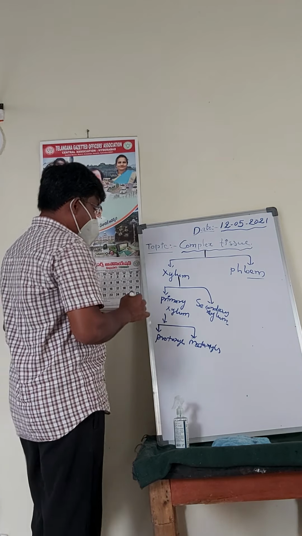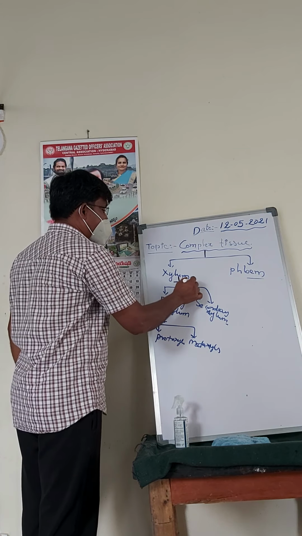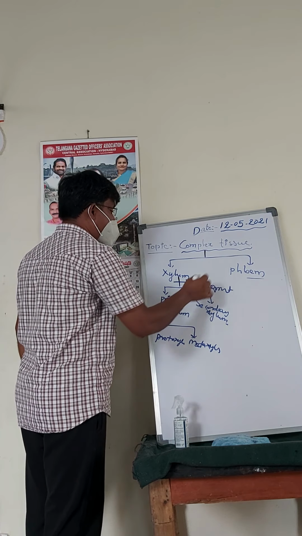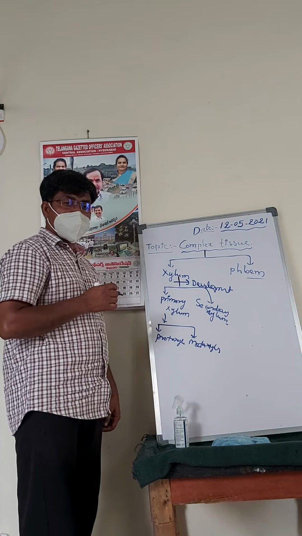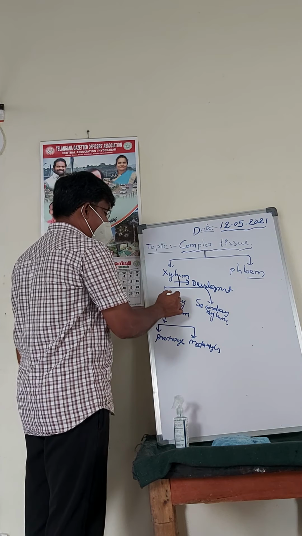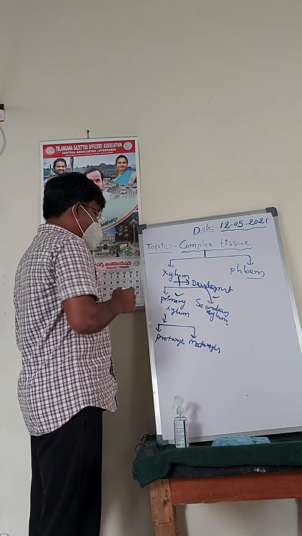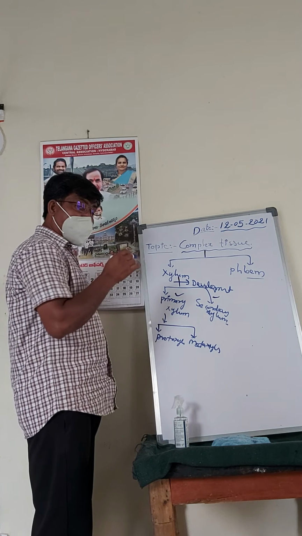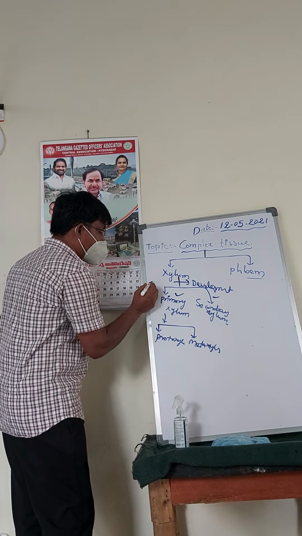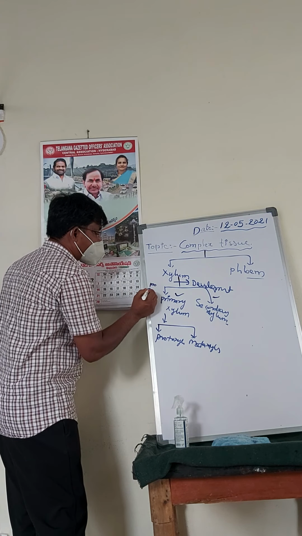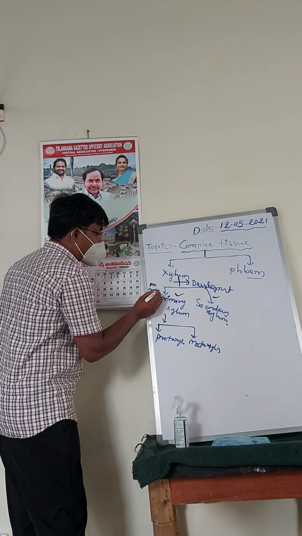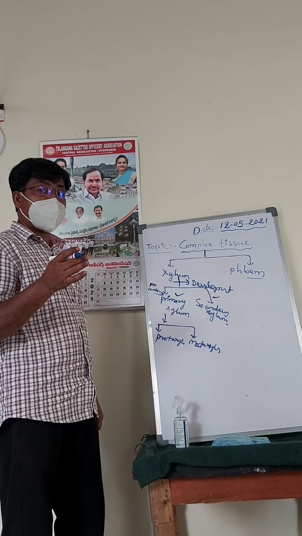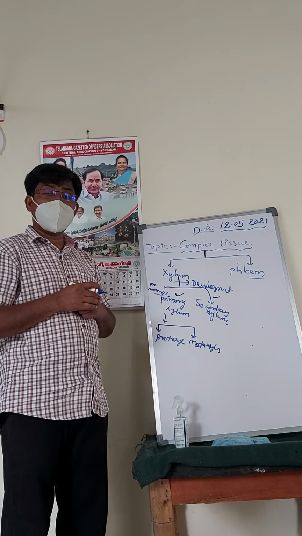So here, on the basis of the development, the xylem is divided into two types, primary xylem and secondary xylem. What do you mean by primary xylem? The xylem which is derived from the procambium. Procambium, very very important. The xylem which is derived from the procambium is called primary xylem.